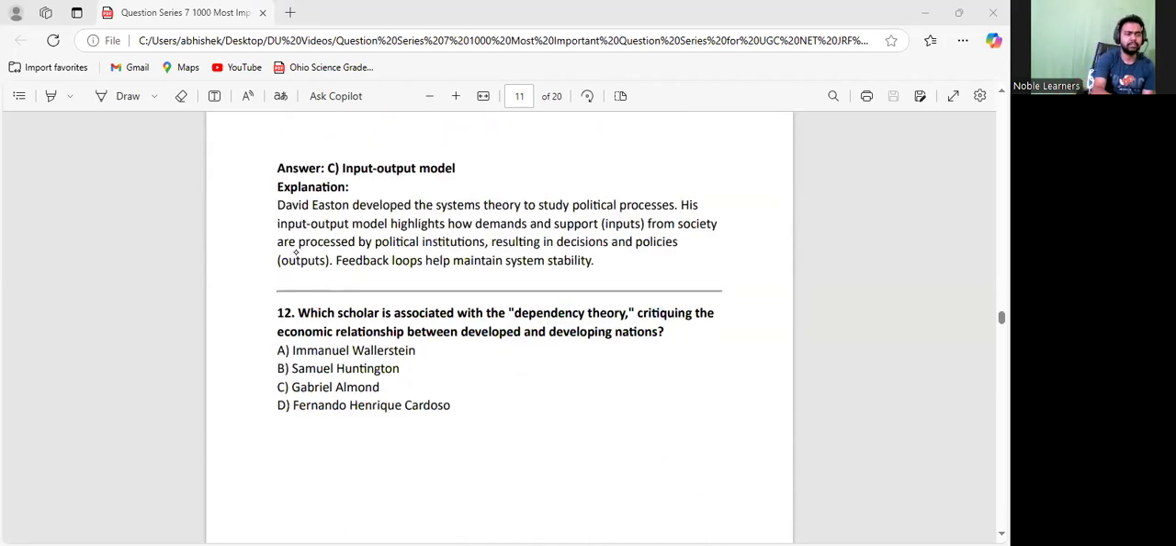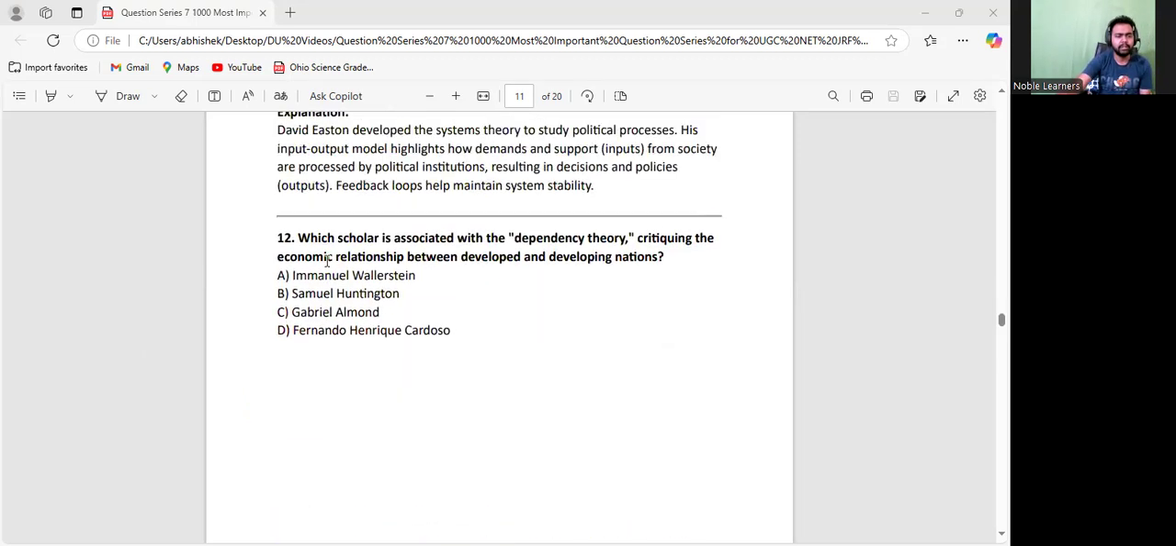Let us go to the next one. Over here, they are asking who gave the dependency theory and criticized the relationship between developed and developing countries, how the developed countries are advanced in technology and how they exploit the underdeveloped and developing countries. This disproportionate relationship was for the first time criticized through the dependency theory. And F.H. Cardoso is the thinker who gave this theory. This is very important actually. Remember this, okay?